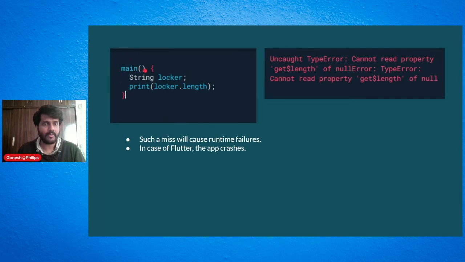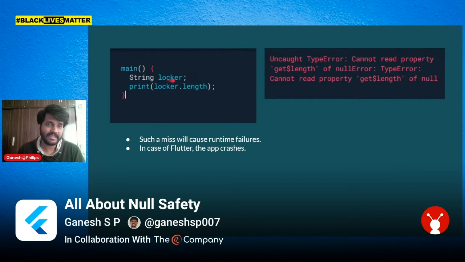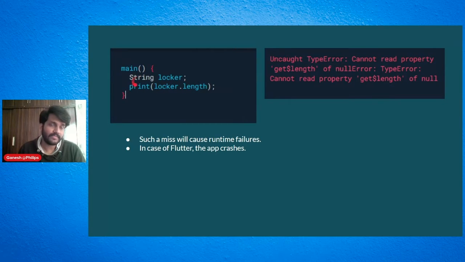Earlier, how we used to do it in Dart is that we create a variable, and let's say that at any other line we are not initializing it or giving any value to that variable. And we say, okay, print locker.length. It is a method inside a string; a string has a length method and we are calling it. Similarly, if we have another variable, imagine you are calling that.